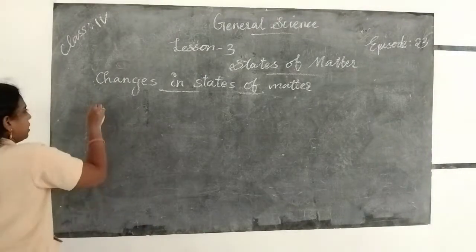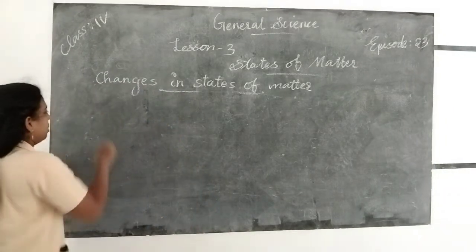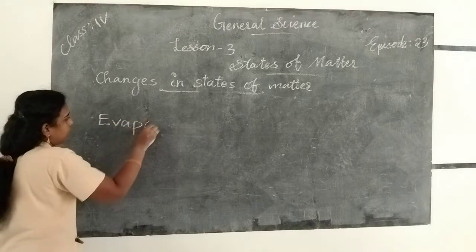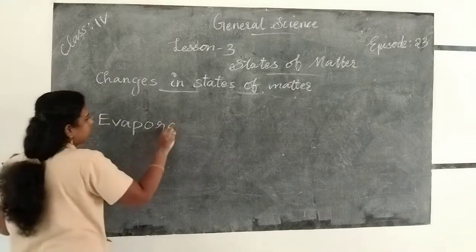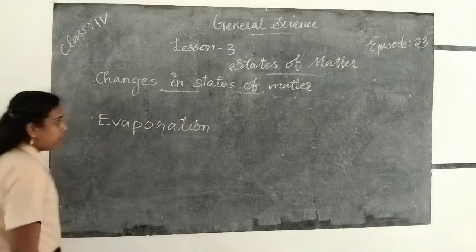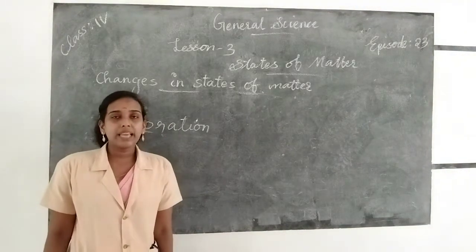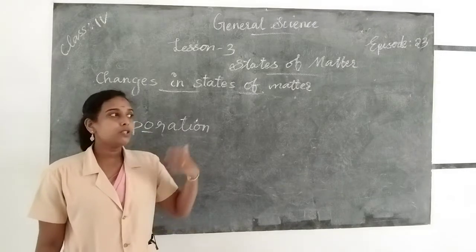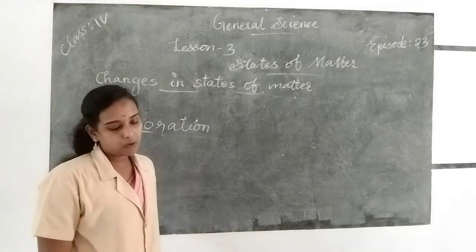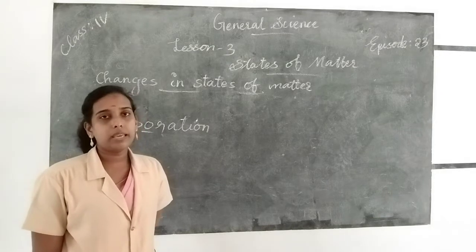So the first one is evaporation. What is the spelling of the word evaporation? E-V-A-P-O-R-A-T-I-O-N. Evaporation. So evaporation means the process of changing liquid into gas on heating. The process of a liquid changing into vapor or gas state is called evaporation.